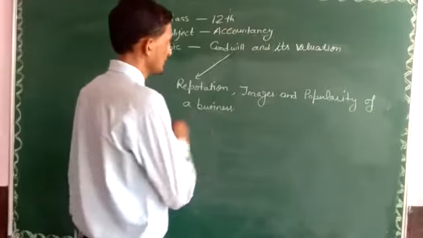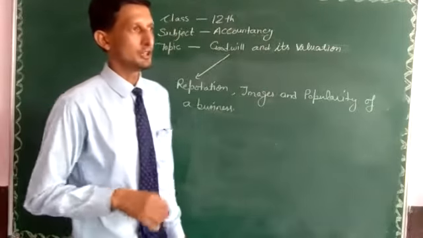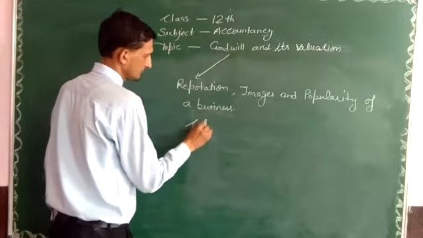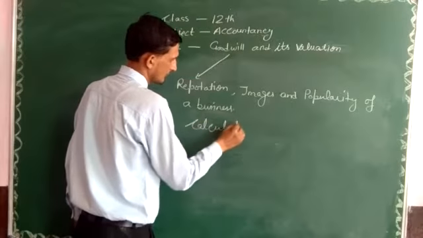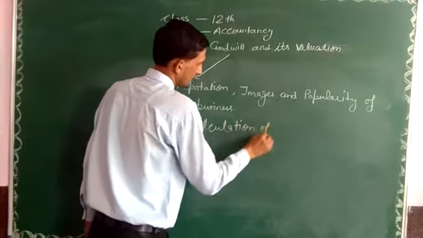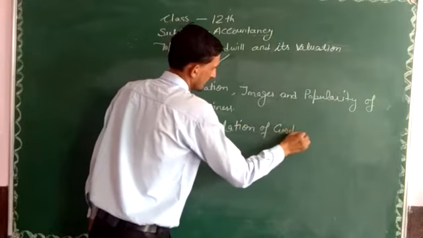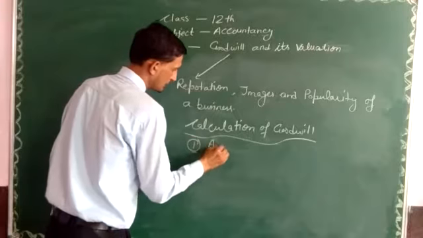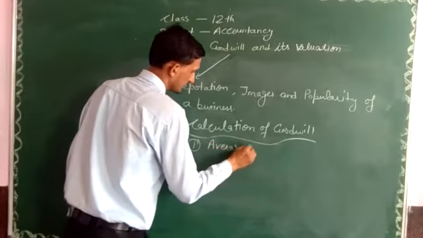So the question arises in our mind: how can we calculate the value of goodwill? The calculation of goodwill is done with the help of three methods. One is the average profit method.